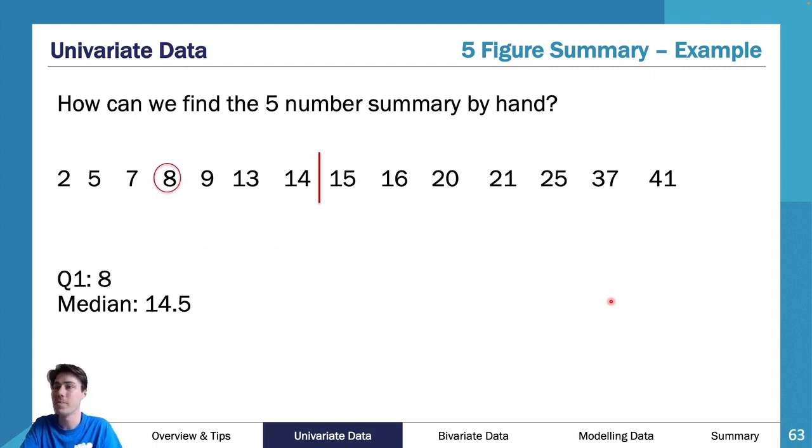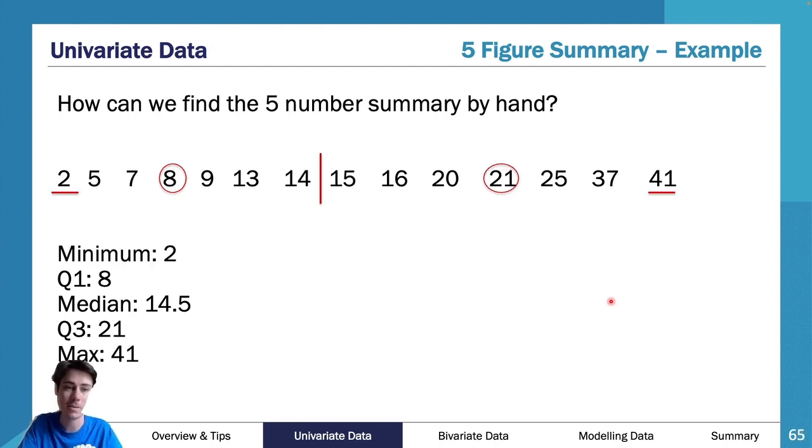Then I go, all right, what is my first quartile? Well, my first quartile is going to be the median of those first 7 numbers. And the median of those first 7 numbers is going to be the 4th number, because it'll be 3 on either side, so it'll be 8. Same with the back group, so the second 50%, I'm going to find my 4th number in there, which will be 21. As you can see there, I now have my Q1, I have my median, and I have my Q3. And then my min and my max is really easy.